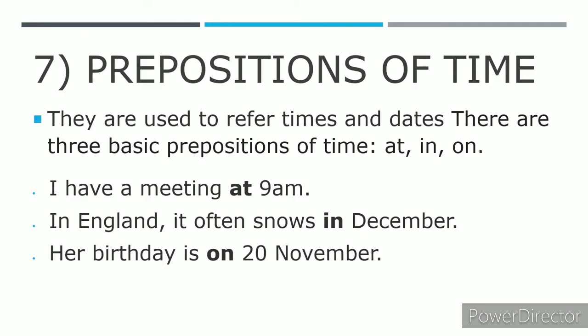In England, it often snows in December. So it indicates the time when it snows in England. So in here becomes a preposition of time. Her birthday is on 20th November. This sentence indicates the time of somebody's birthday. So on here becomes a preposition of time.